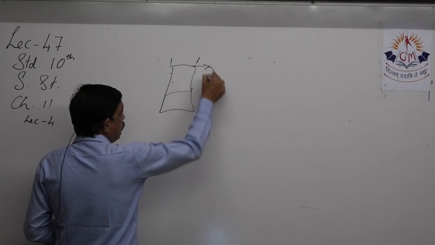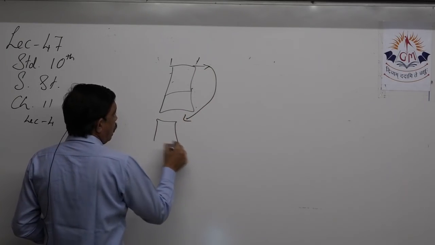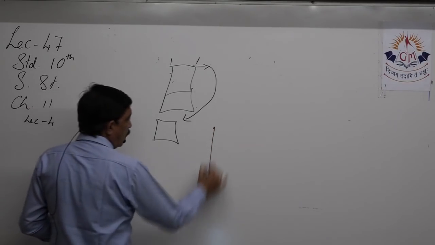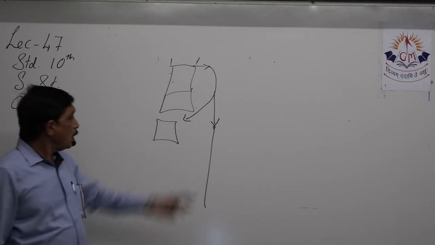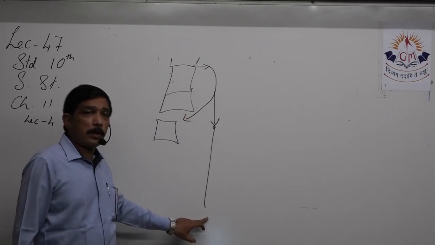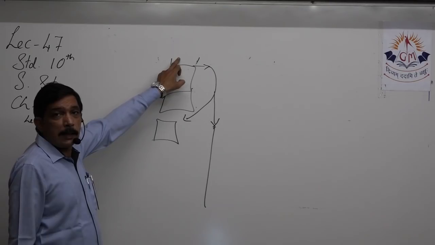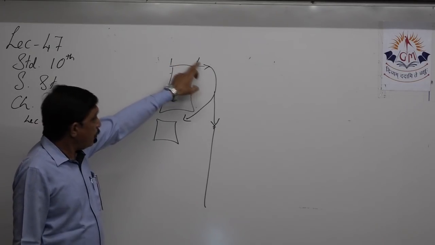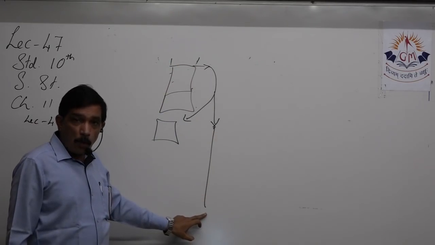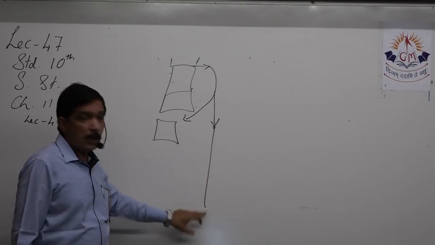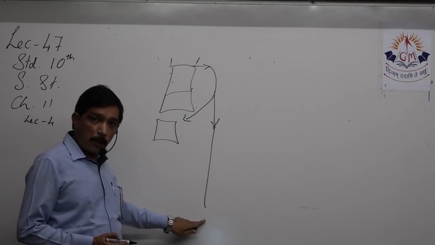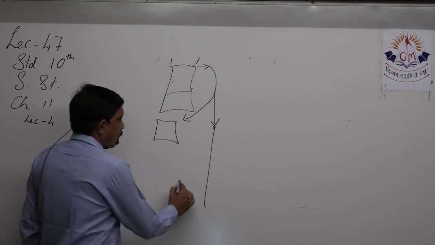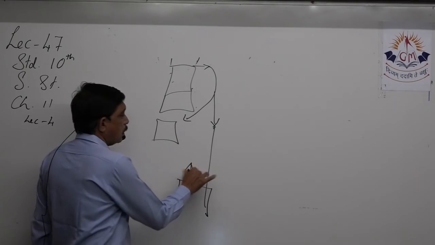That pipe can be simply given to the underground water tank, or it can be directly put into the tube well, so that the rainwater which gets collected on the terrace can flow directly to the bore well, and through the bore well it goes into the ground directly and increases the water table that is over here.